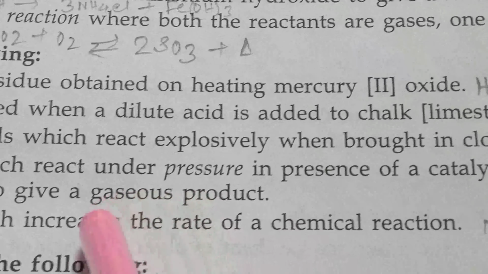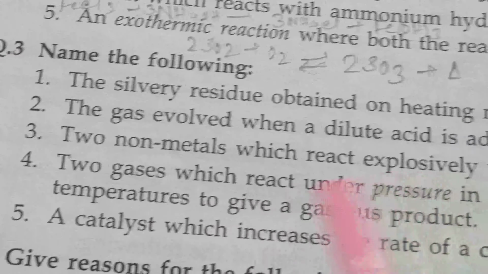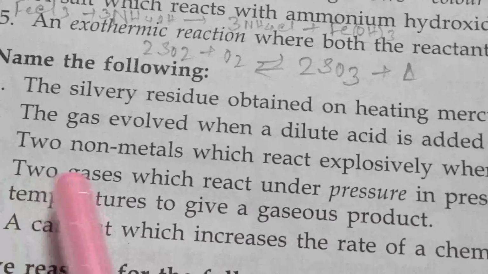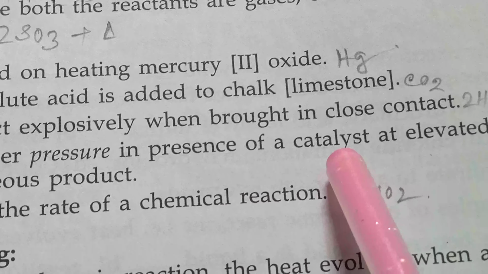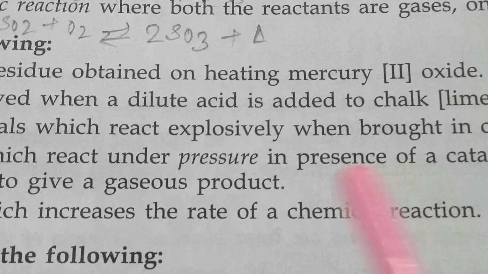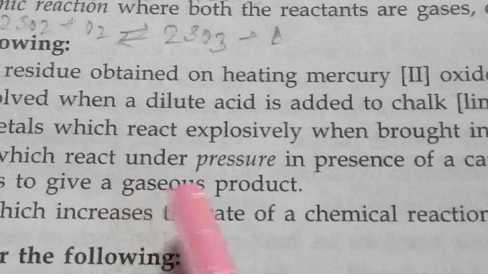Ammonia, it is also a gaseous product. So you have to remember how? Name of two gases, nitrogen and hydrogen, both react in the presence of catalyst and elevated temperature, meaning heat is released. And the product is also a gaseous substance, that is ammonia.